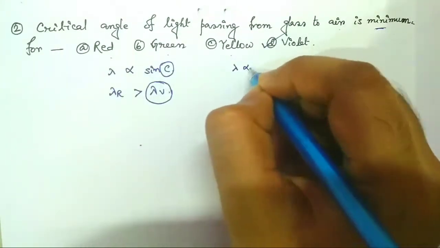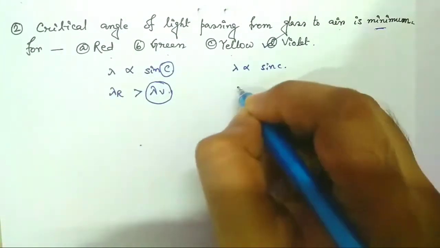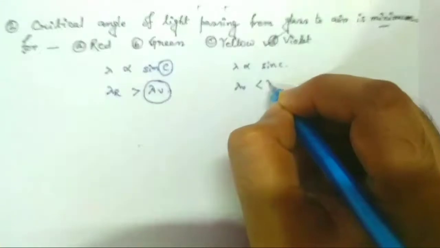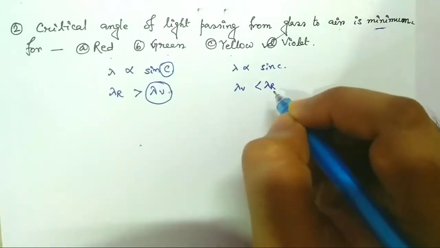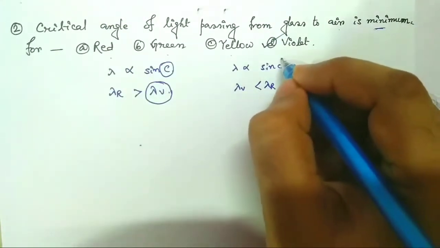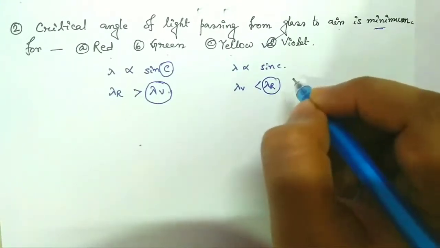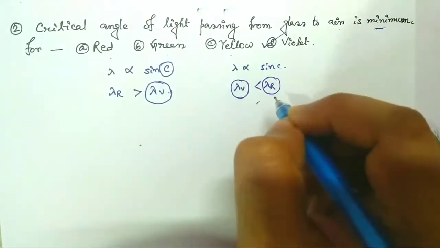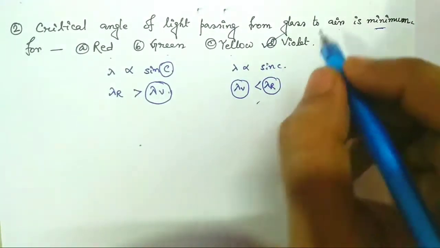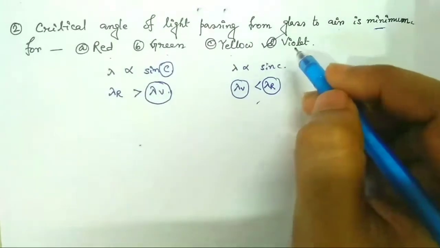Since lambda is proportional to sin C and we know lambda V is less than lambda R, hence the critical angle will be maximum for red light and that will be minimum for violet light. Okay, understood? So option D is the right answer.